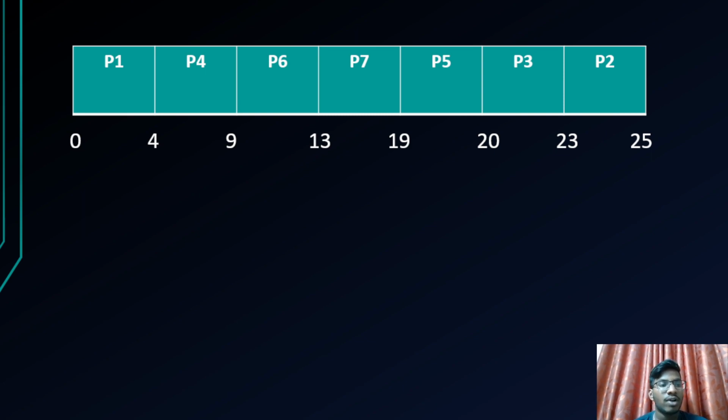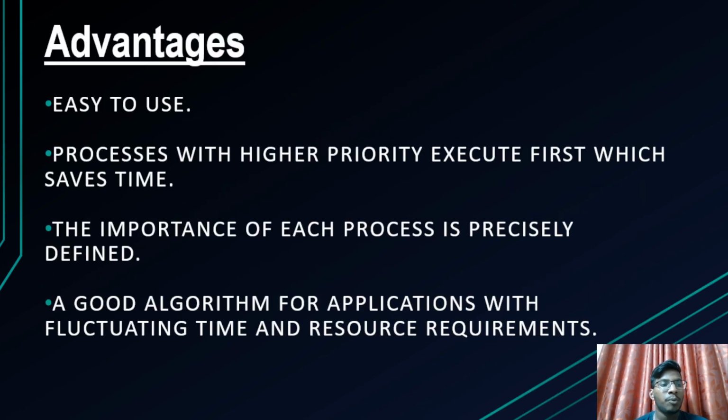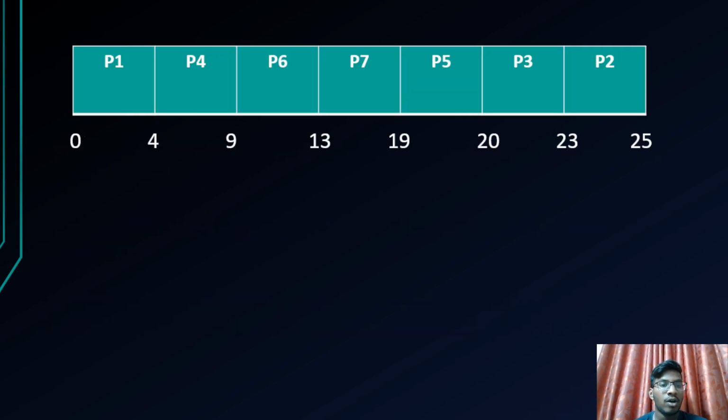It has different advantages and disadvantages, but the main advantages are that we can use it with fluctuating time intervals, and also each and every process is defined by its priority, so that high priority is executed first and low priority is executed later. So this is about the priority scheduling algorithm. Thank you one and all for watching my video.